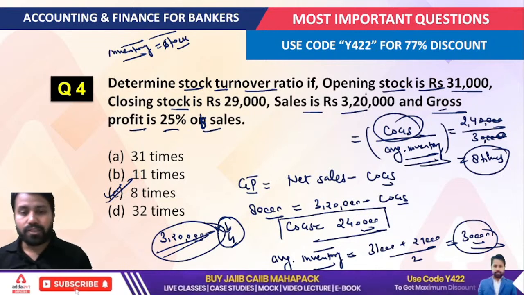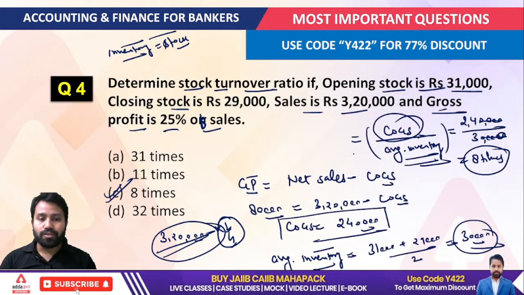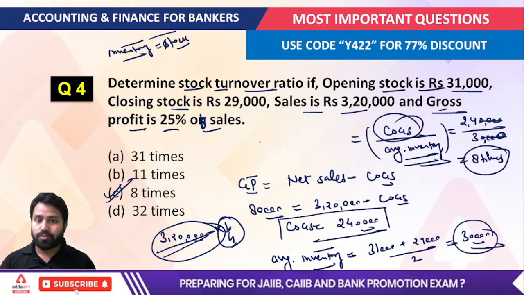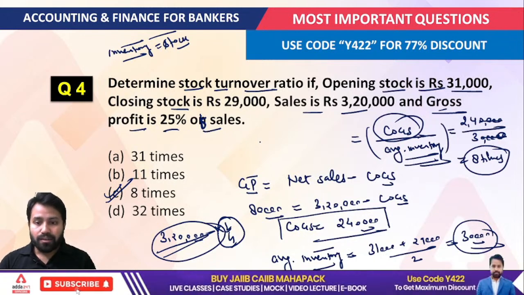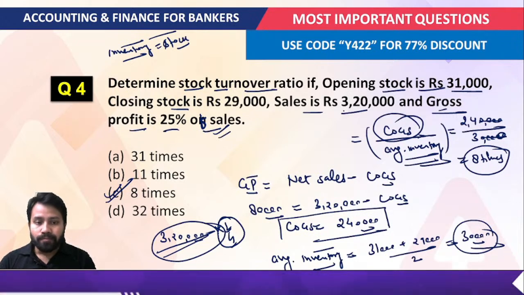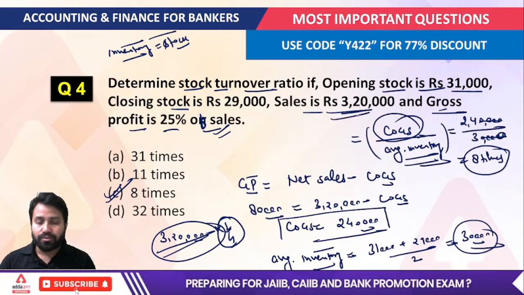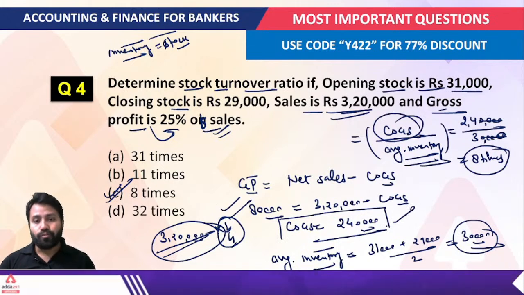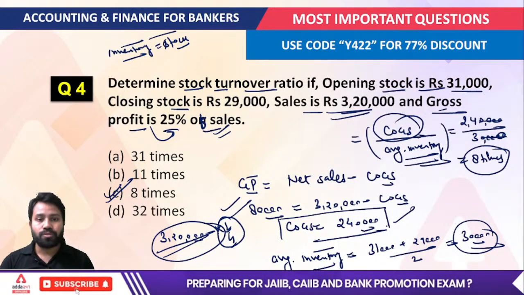Okay, so this is how you have to calculate the questions. The very important thing you have to understand is how to find out the gross profit. The very first thing: what is the formula of the gross profit? The gross profit is given as 25% of the sales. Sales are given as 3,20,000, so the gross profit is 25% of that, that means 80,000. Okay, and from that we find out the cost of goods sold. This is how we have to solve the questions.